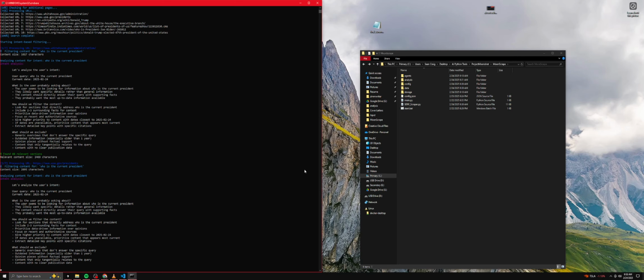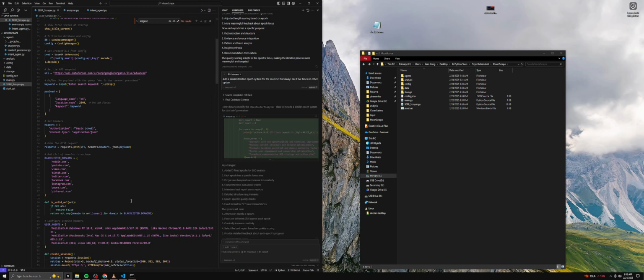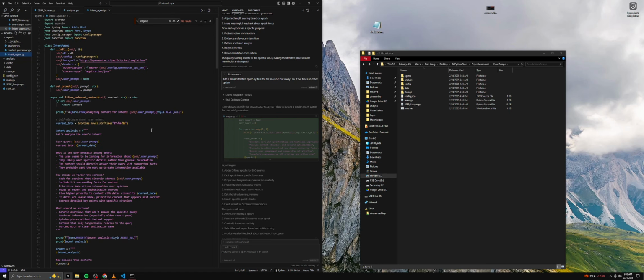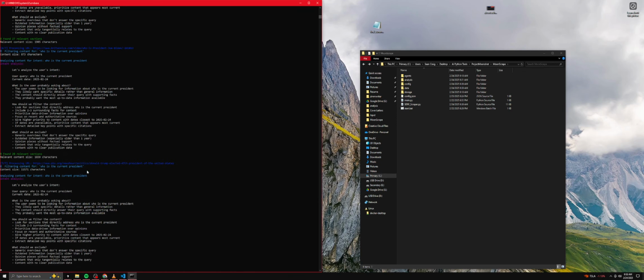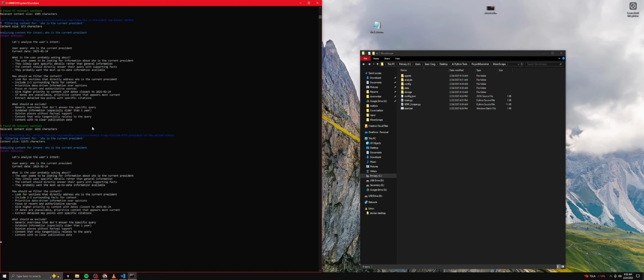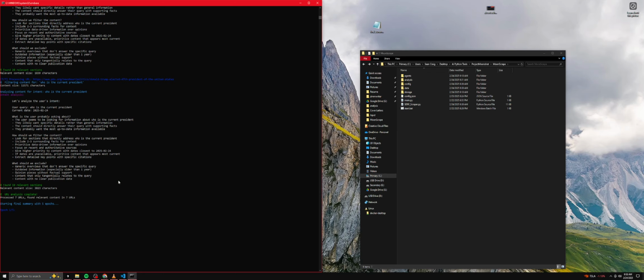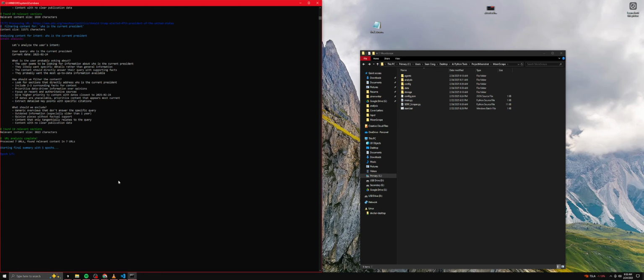So this way, with the date code in Python as a variable, it will look, because if we go into the code here and look at the intent agent, we have the current date. So now it knows to set that up against whatever the current date is that you're searching from. It takes the user prompt, looks at the current date and breaks it down by all these points. Now it's doing that for each piece of content and for the URL as it goes, and then quality scoring everything and giving you back the result.